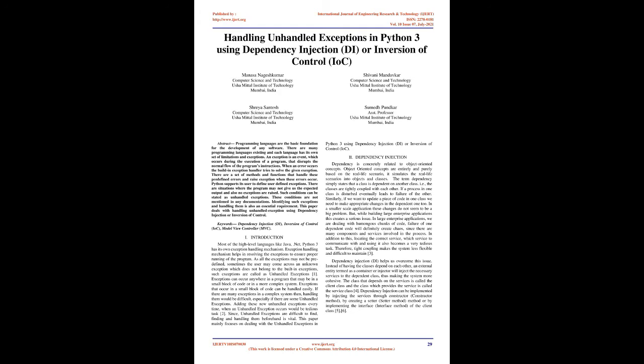There are many programming languages existing, and each language has its own set of limitations and exceptions. An exception is an event, which occurs during the execution of a program, that disrupts the normal flow of the program's instructions. When an error occurs, the built-in exception handler tries to solve the given exception. There are a set of methods and functions that handle these predefined errors and raise exceptions when these errors occur. Python supports its user to define user-defined exceptions.